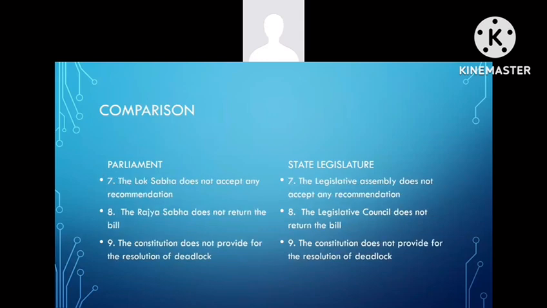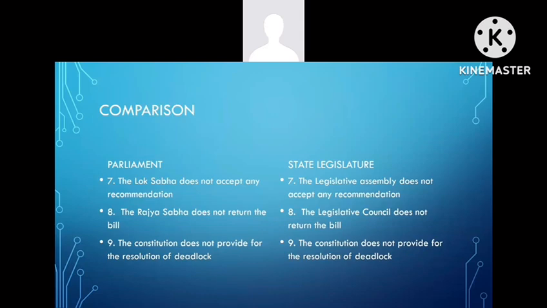Parliament. Seventh one, if the Lok Sabha does not accept any recommendation, the bill is then deemed to have been passed by both the houses in the form originally passed by the Lok Sabha without any change. State legislature. Seventh one, if the Legislative Assembly does not accept any recommendation, the bill is then deemed to have been passed by both the houses in the form originally passed by the Legislative Assembly without any change.